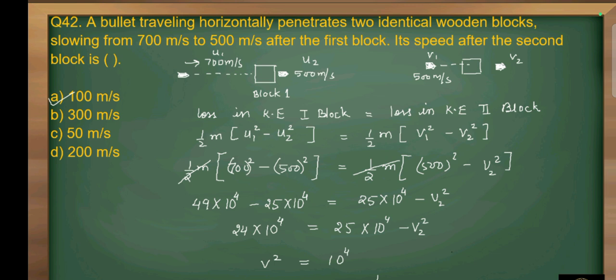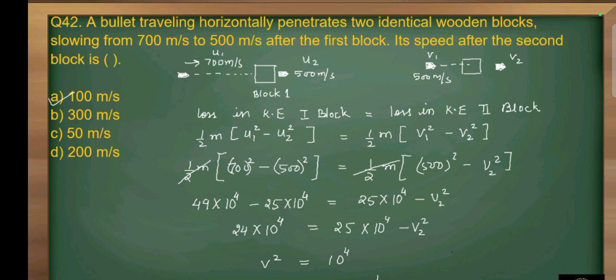After it collides with block 1, it penetrates the block 1, and its speed becomes 500 meter per second. Then with this velocity it penetrates block 2, and we have to find the velocity after penetrating block 2. So here loss in kinetic energy in first block is equal to loss in kinetic energy in second block,